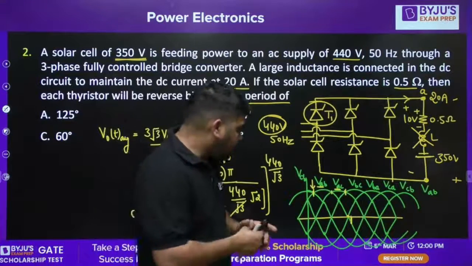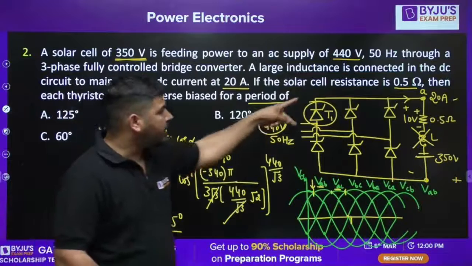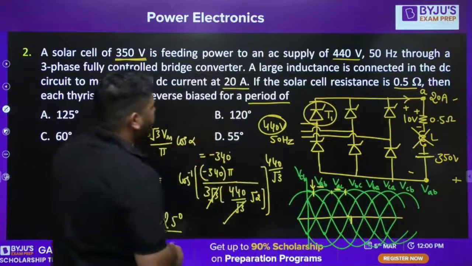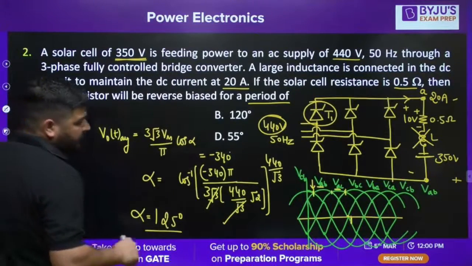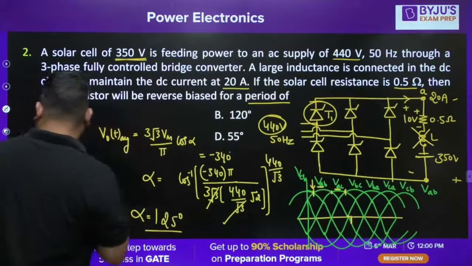So, what we can do is, we can plot the voltage across thyristor T1. Now, how to plot the voltage across thyristor T1? Okay, so let's try to plot the voltage across the thyristor T1. I need a blank space.